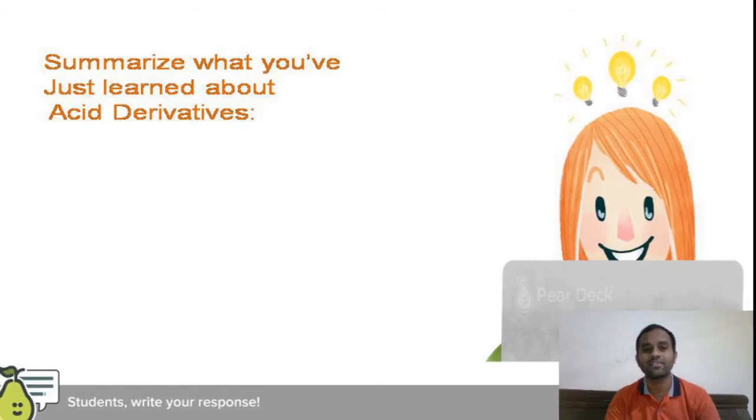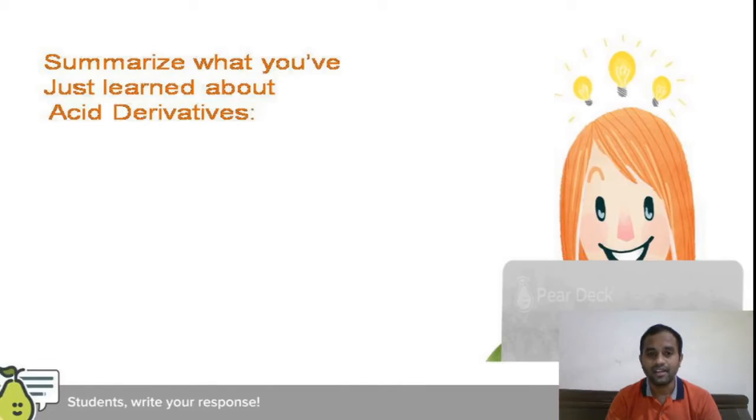If we try to summarize what we have learned about the acid derivatives, the important points are these. We can prepare the acid derivatives from the carboxylic acids. Almost all acid derivatives undergo nucleophilic substitution reaction, and if you compare their reactivity, acid chloride undergoes it very fast because of the weak basic character of the chloro group. It acts as an easy leaving group. It is very easy to remove the Cl group in nucleophilic substitution reactions.